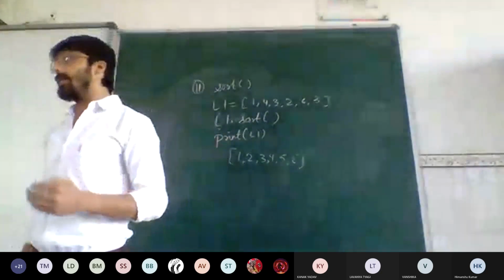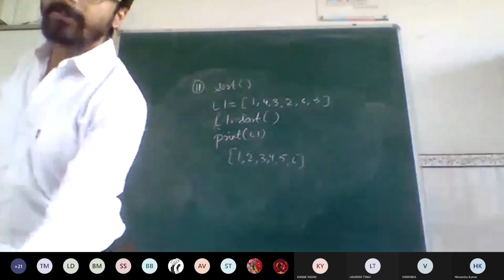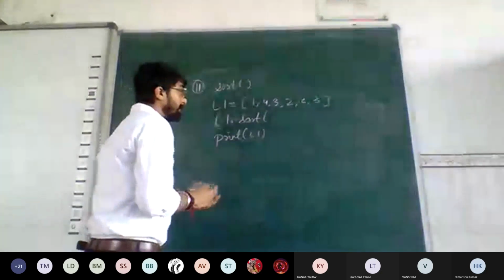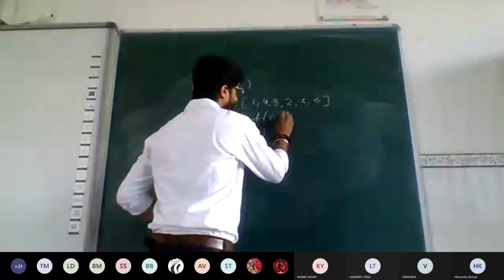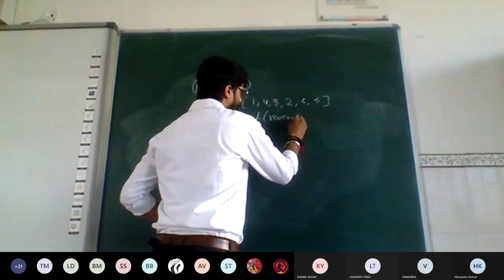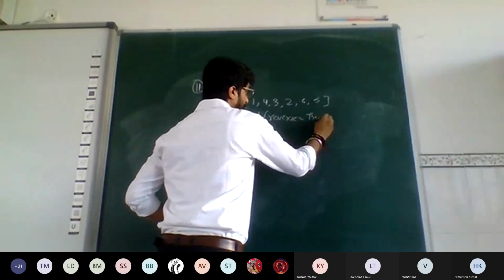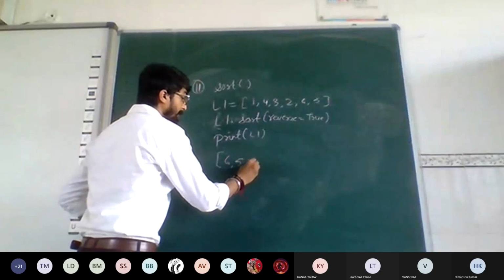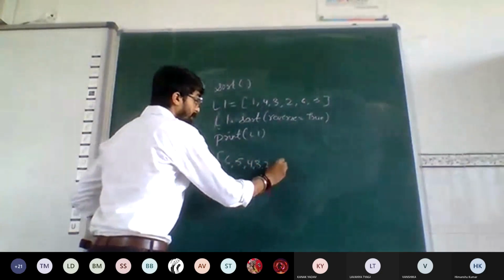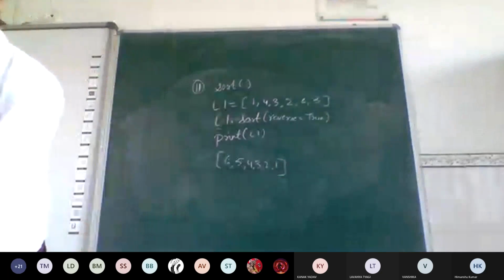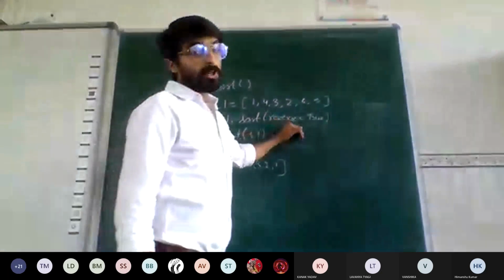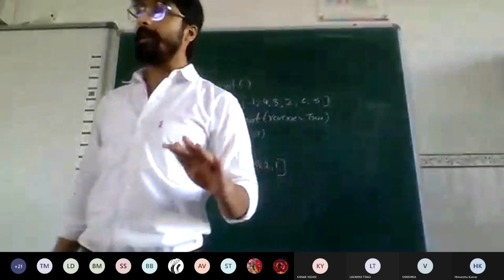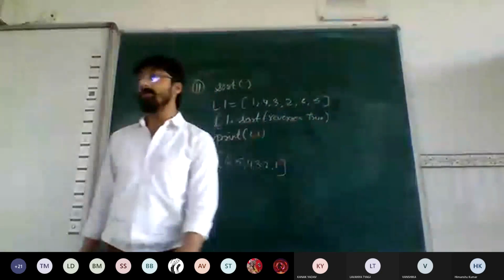What if I want to sort the list in descending order? What do I have to do for that? Just write down in the sort function reverse equal to, so you will be able to sort the list in descending order. This is used to sort the list in descending order. For ascending order, you don't have to mention anything. For descending, you have to mention this reverse equals to.